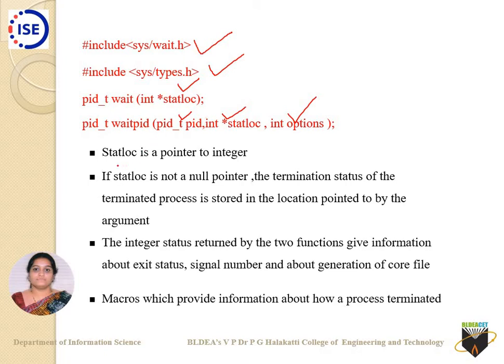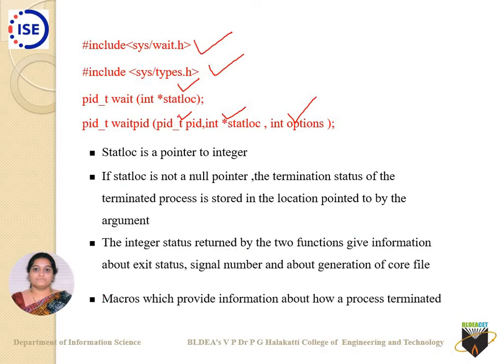Here you can see the different variations of what each of them takes. Stat_loc is a pointer to integer, as I said. If it is not a null pointer, then the termination status of the terminated process is stored in the location pointed to by the argument. Whereas one more, the integer status written by the two functions gives information about the exit statuses.